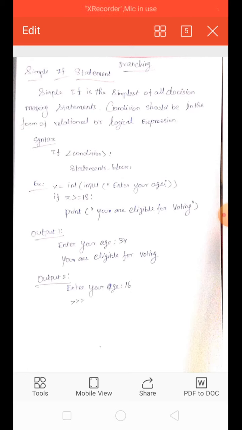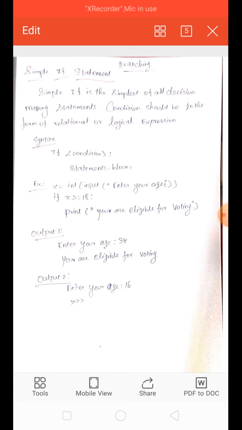While executing, the interpreter will ask you to enter your age. We have to enter an age, that means a number, and that number is assigned to the variable x.